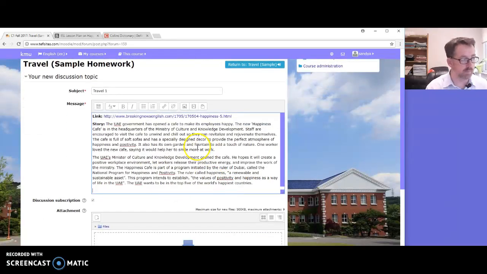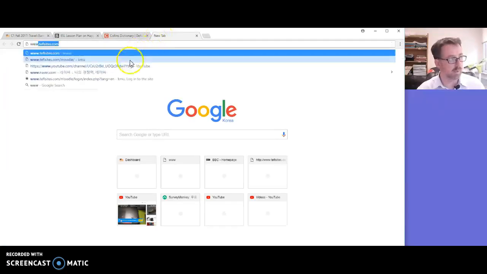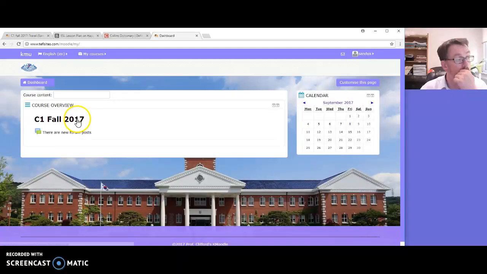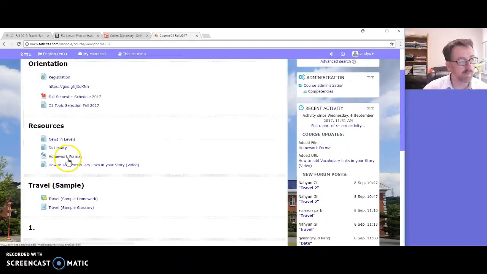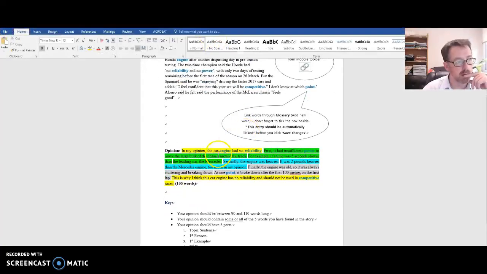Now we also have an opinion that we must write about the story. Now, the opinion, as I mentioned before, let me just show you something here. I'll go back to Moodle. And on our homepage, I have this homework format here. Now, you can click on that and it'll download, and we can just open it. I'm just going to enable editing, make it a bit smaller. The opinion is here.